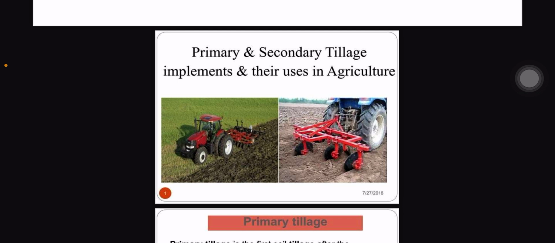You can say types of tillage means primary and secondary, but in classification there are many types of classifications, such as zero tillage and no tillage, but we can see them in upcoming classes. The main types of tillage are primary and secondary. So first of all, what is tillage?